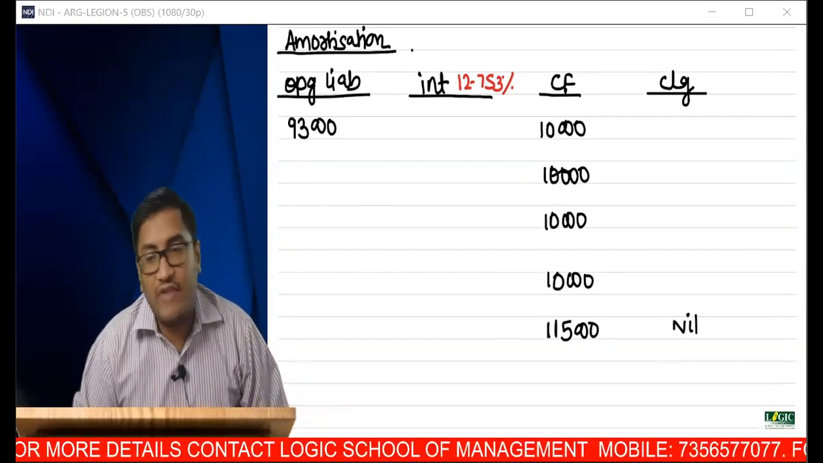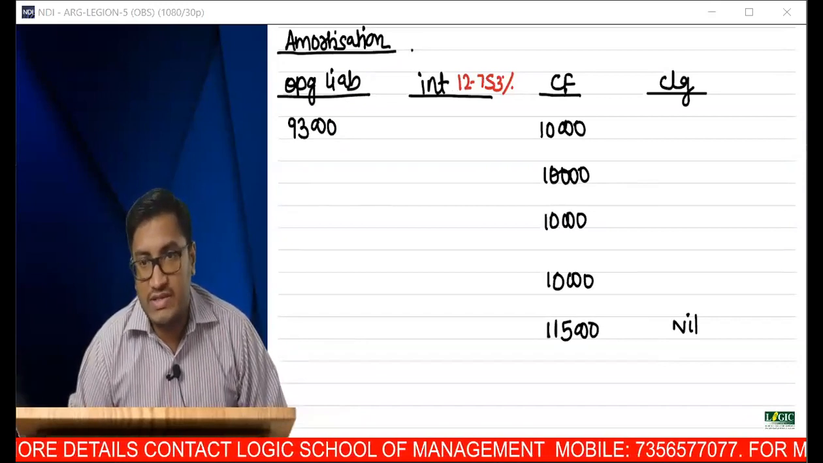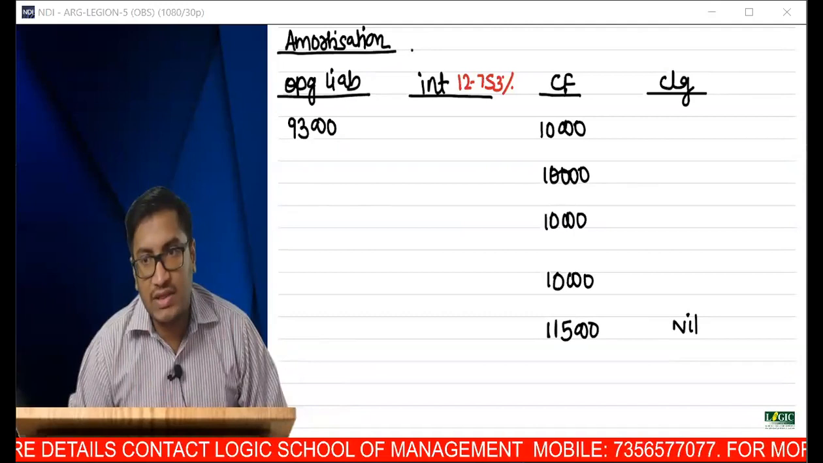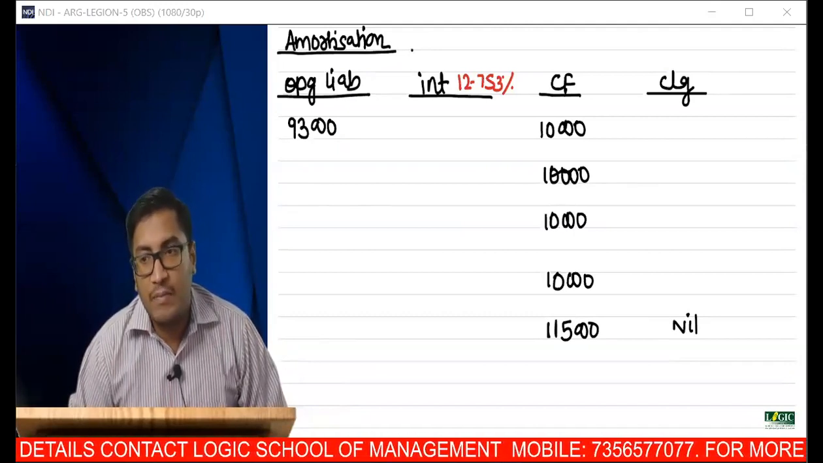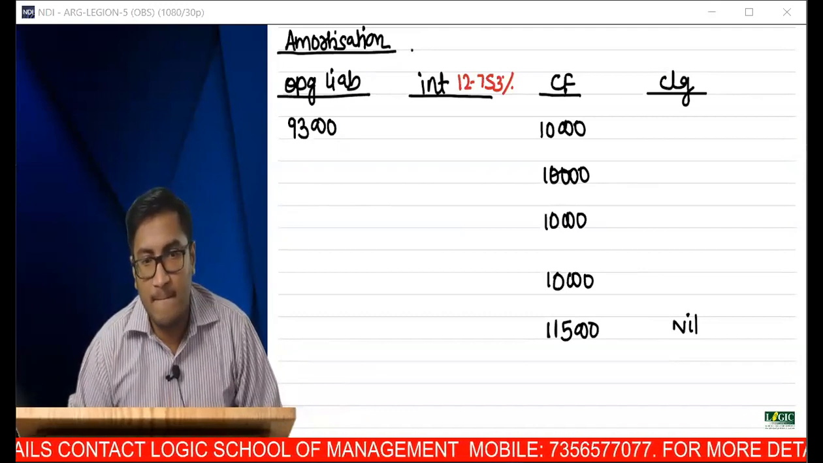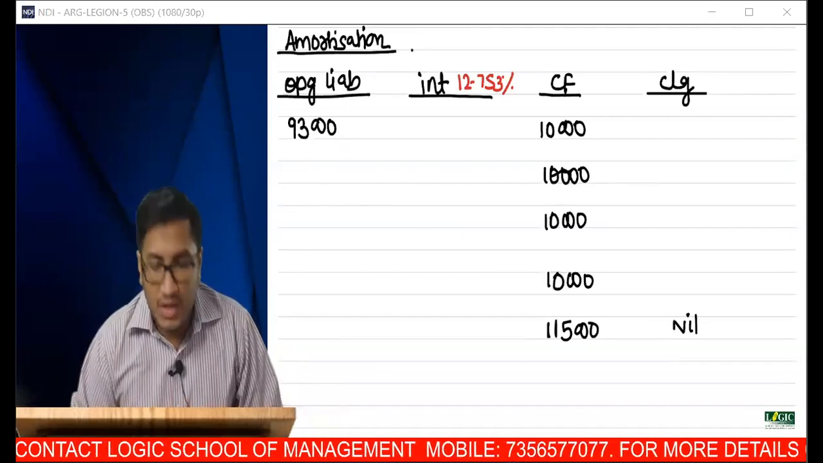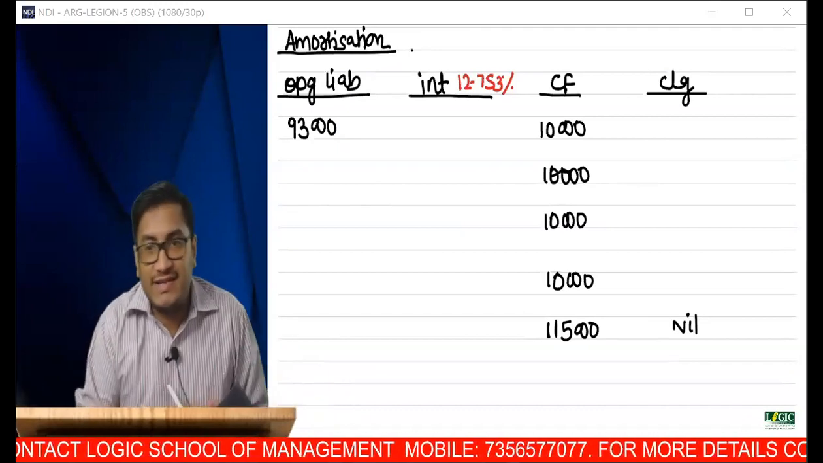My closing will have to be nil. Tell me yes or no. Are you able to follow this? So I start with 93. I pay 10,000, 10,000, 10,000, 10,000 and 115. My closing will have to be nil. Can you give me your confirmation? Okay. Now help me out to construct this table.